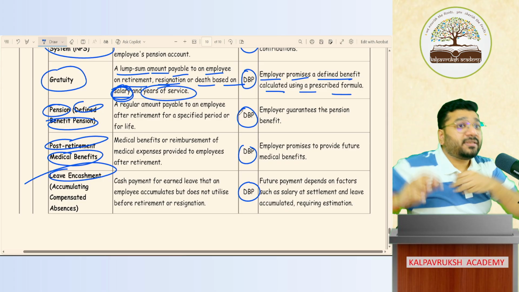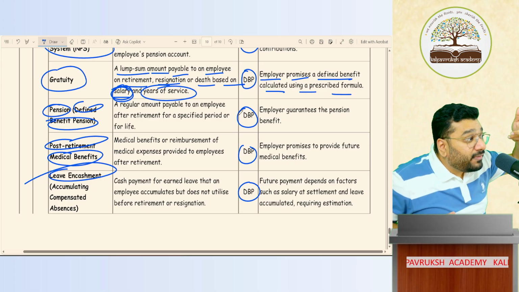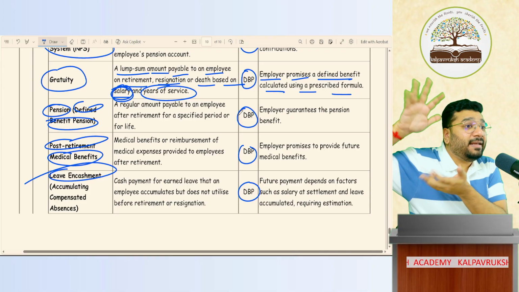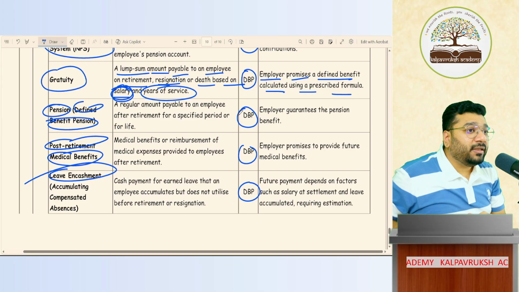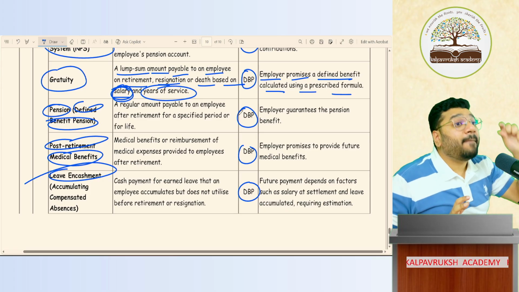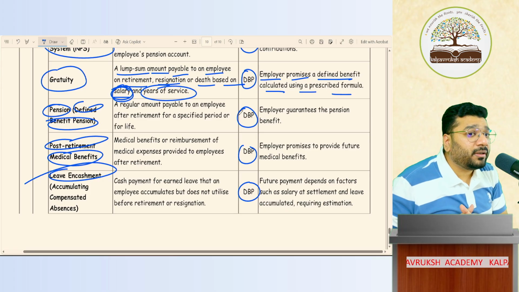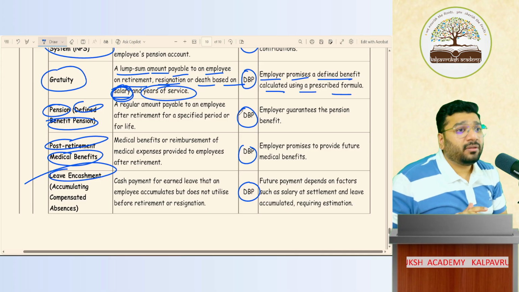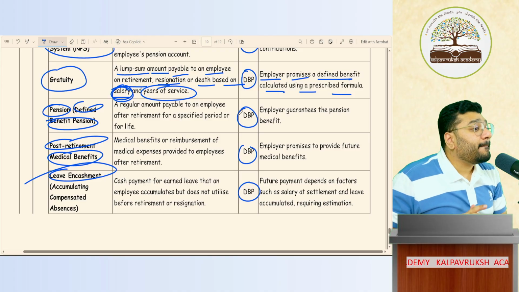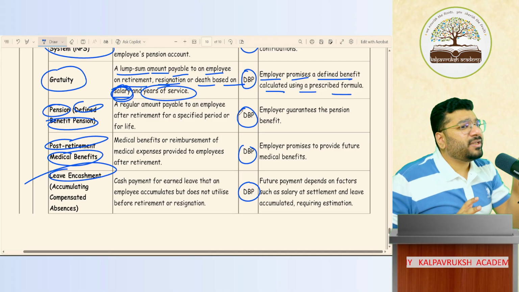So what you promised, you have to deliver. How much to deliver? It is unlimited. We don't know. There's no limit to it. It depends on certain criteria, certain factors. So that kind of employee benefit plan is called a defined benefit plan. Got it? Not got it? In the examination, the question that is most likely to come is from the defined benefit plan. Contribution is only for me.